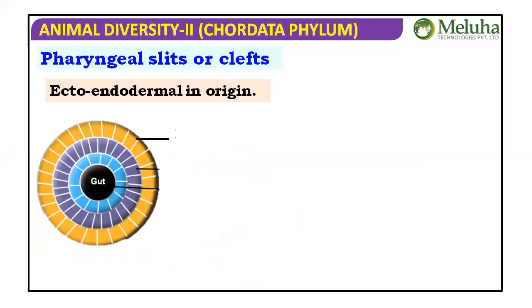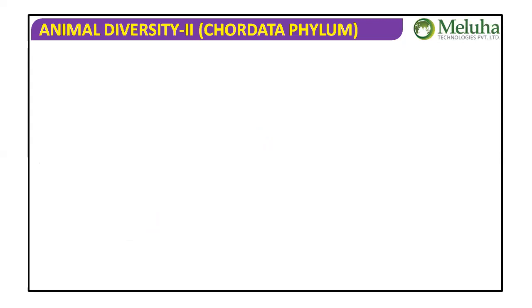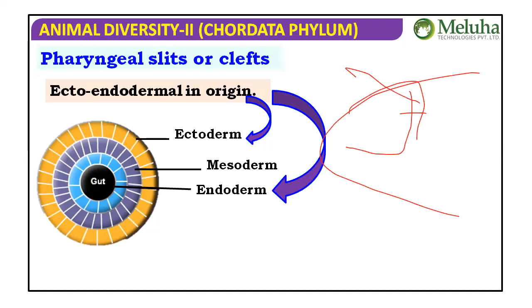Ectoendodermal in origin. That means they are formed by the invagination of the ectoderm and evagination of the endoderm. That we can see. So it's like this: ectoderm invaginated, endoderm evaginated, and the slits are formed. Okay, so all of this happens during embryonic development.